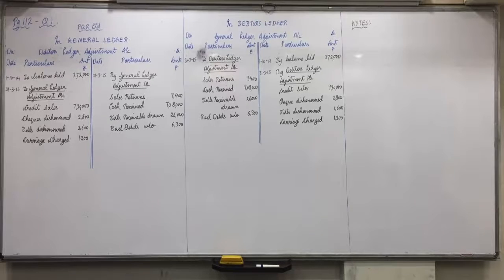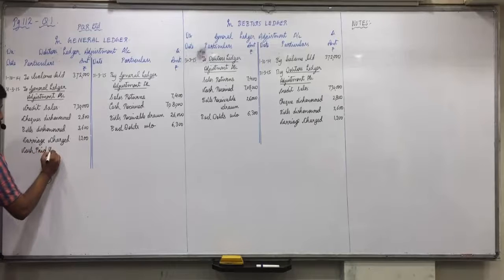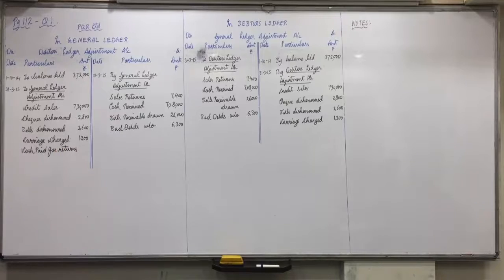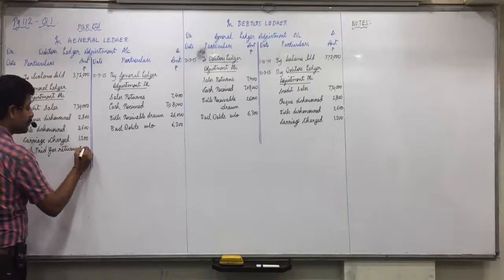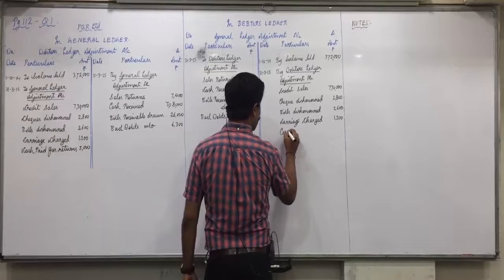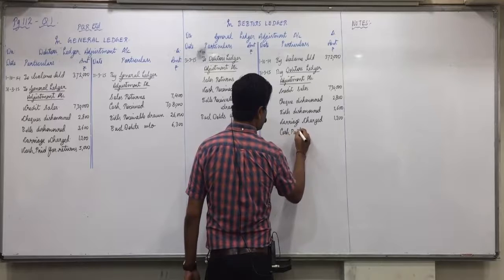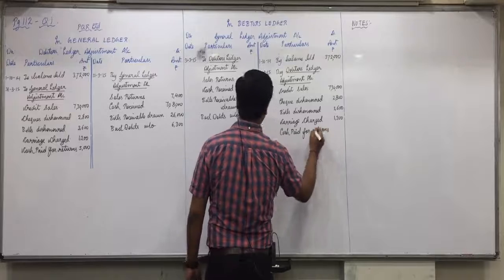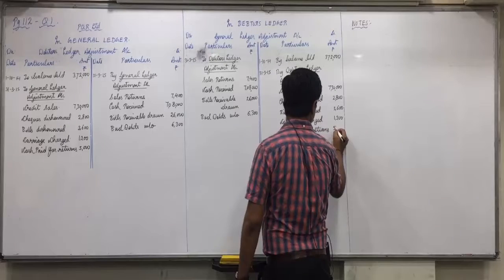Cash paid to customers for return. So debtors to cash. Debtors account debit, so debtors debit side, cash paid for returns $5,000. To cash means general ledger adjustment credit side, cash paid for returns $5,000.